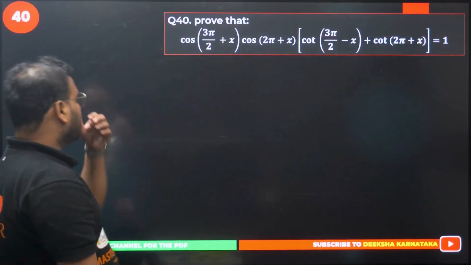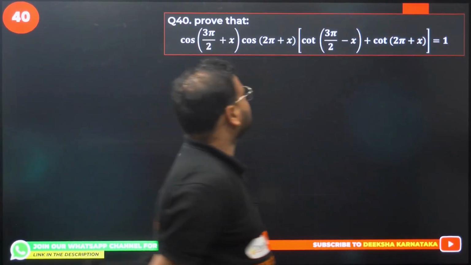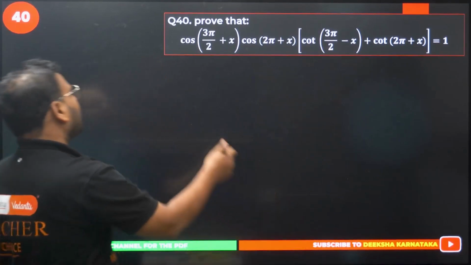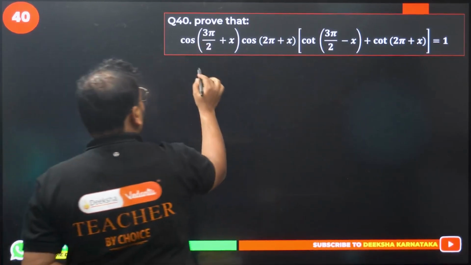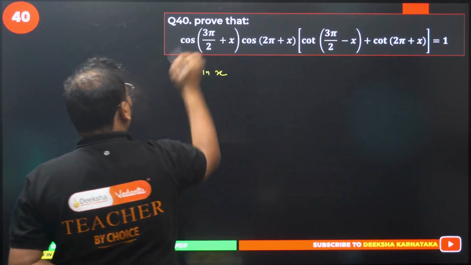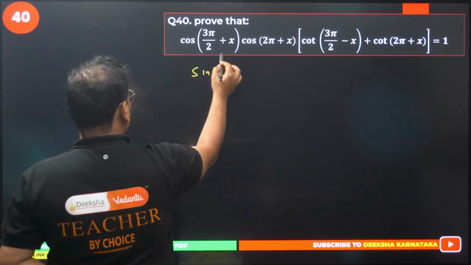40 now. Prove that cos of 3 pi by 2 plus x, cos of 2 pi plus x, we're going to use the same property. 90 degree. Odd multiple of pi by 2, it will change. Cos will become what, sir? Sine. Sine x. Which quadrant? Fourth quadrant here. This is in fourth quadrant.